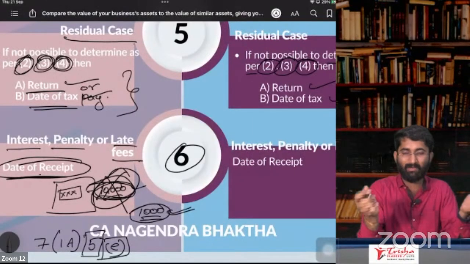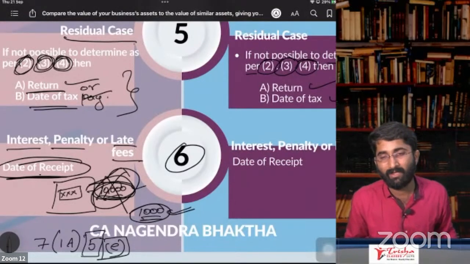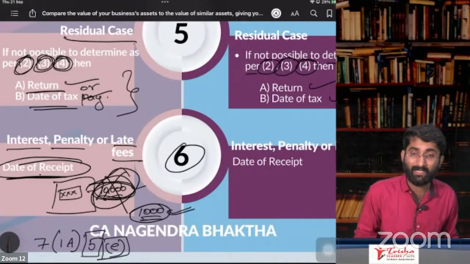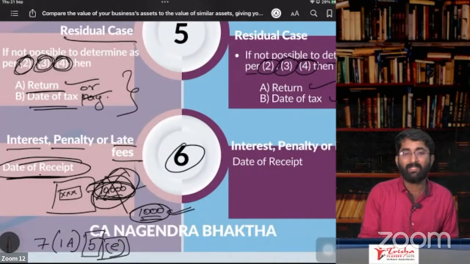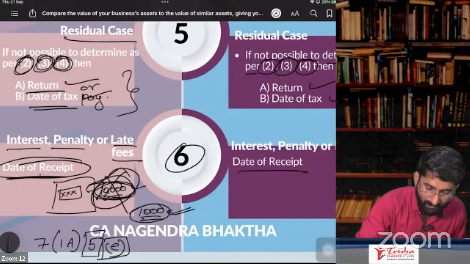Next month, September, 21st of September, you paid me the amount. And in September month ka return, when I'll file it? October. In October by 20th, no, I have to file the GSTR 3B. There I have to file the return. Finish, same thing, copy paste.